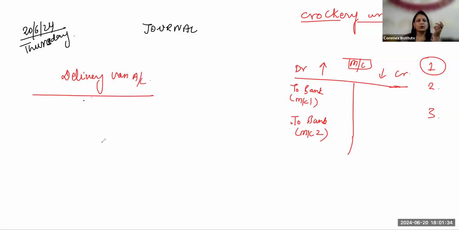Again, it is an asset account. It'll have a debit balance, a debit on the left of course; whenever it increases I'll debit and when it decreases I credit. So if it is the same category of asset, we'll put it in the same account only, machinery. But if it is a different category of asset, we'll open a different account.